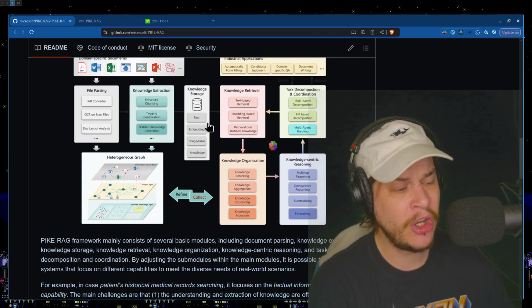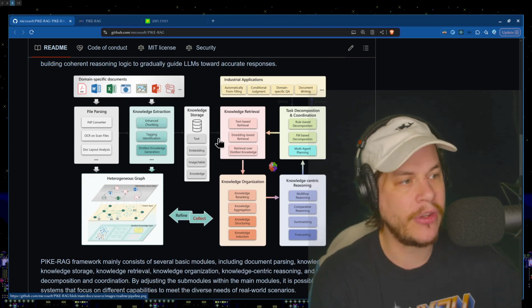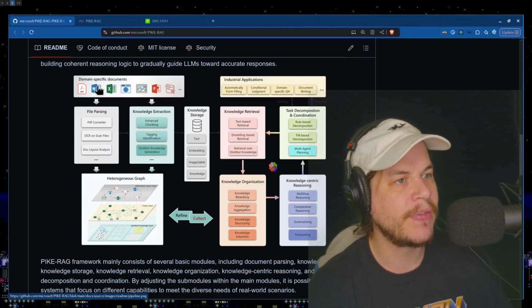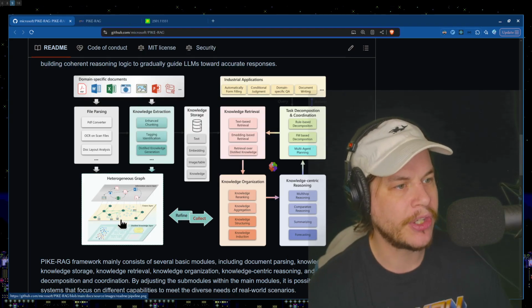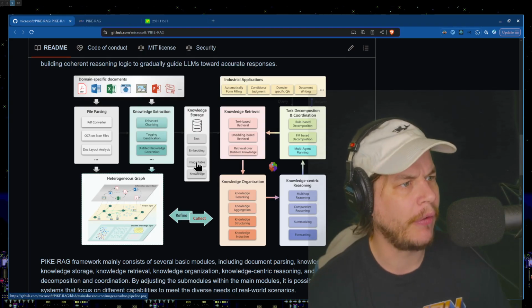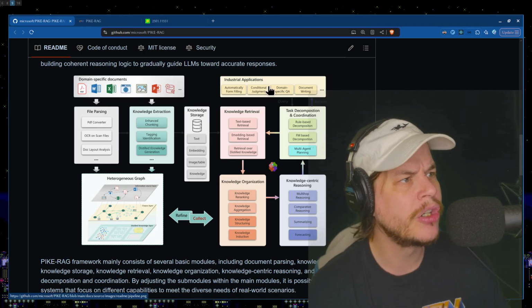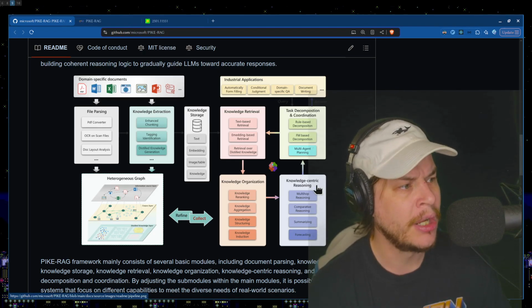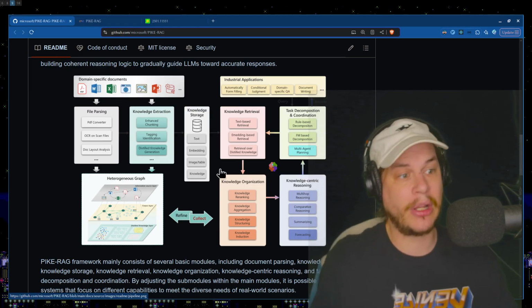And then look at this. There's lots and lots of little pictures here. How do these all go together? I have no idea. Whoops. We've got domain-specific documents here. File parsing, knowledge extraction, heterogeneous graph. We've got knowledge stores here, text, embeddings, image, knowledge. We've got industry applications here. We've got knowledge retrieval, text decomposition and coordination, knowledge-centric reasoning. It all makes so much sense when I look at this chart.